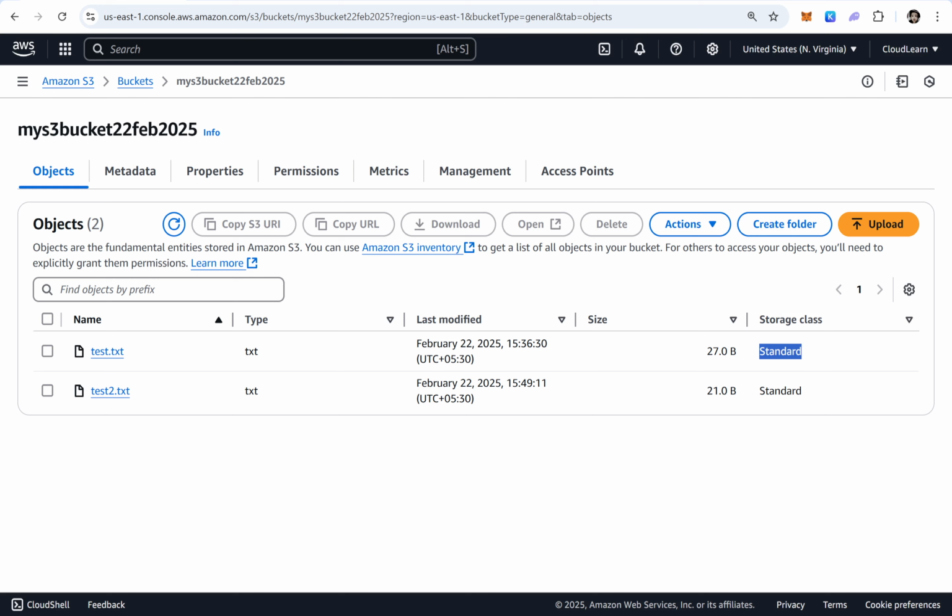Okay, right. I hope you are clear with AWS S3, like what is AWS S3, what is an S3 bucket, what are the limitations, what is the file size that we can upload, how to create the bucket, what are the naming rules, how to upload an object as private or public. I hope you guys are clear with these things.